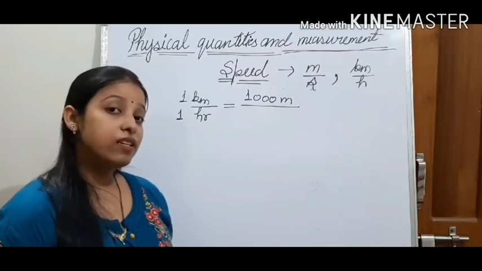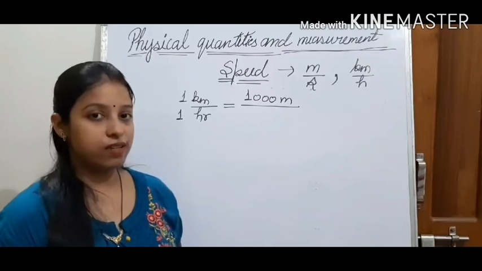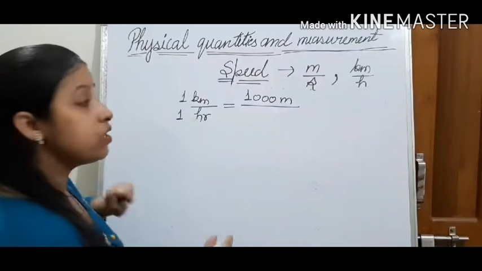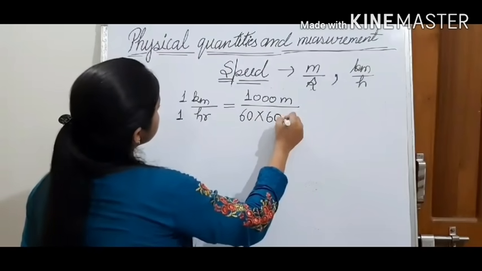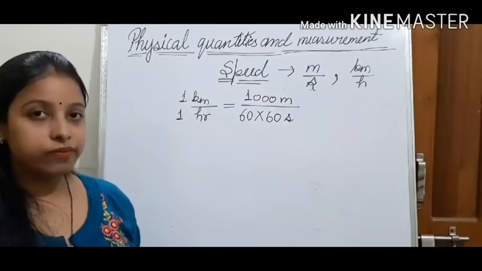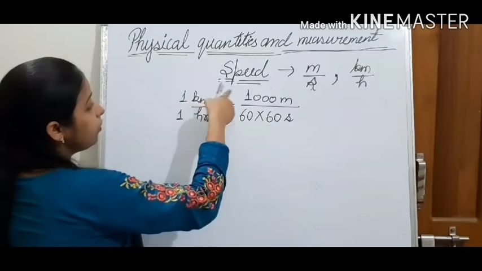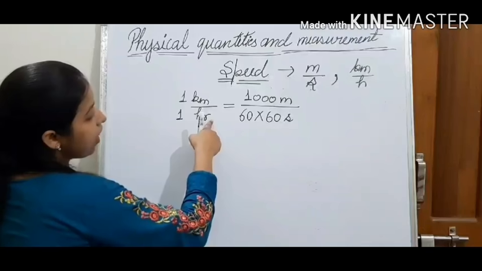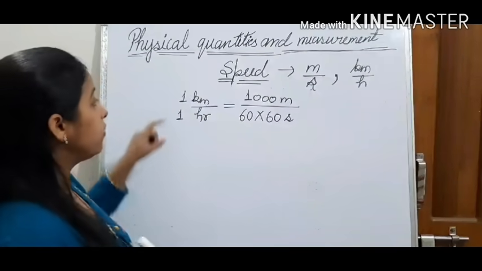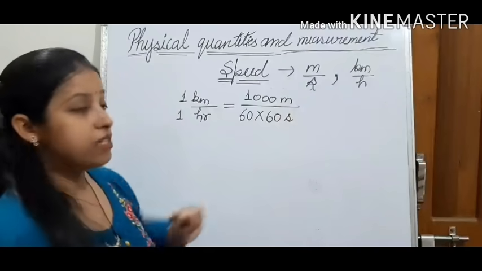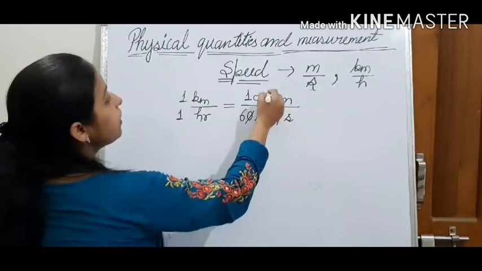In 1 hour, 60 minutes are there. In 1 minute, 60 seconds are there. So we can say 1 hour is equal to 60 into 60 seconds. Here we have converted kilometer into meter and hour into second, because we want to convert kilometer per hour into meter per second. Now these two zeros we can cancel out by these two zeros.